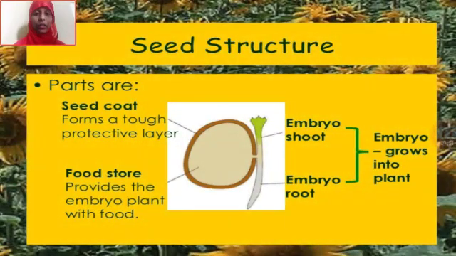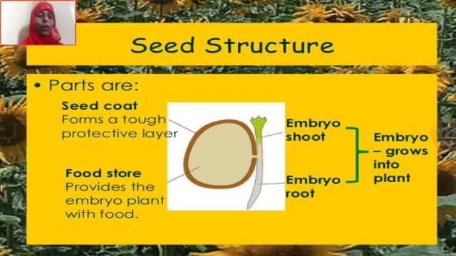We saw these parts of the seed structure. The parts are the seed coat. What is a seed coat? It forms a tough protective layer, and next we have the cotyledons. What does the cotyledon do? It provides the food store. It is the food store of a seed. It provides the embryo plant with food, and once the leaves come out and the baby plant grows, these cotyledons are completely used up. The food storage they have is completely used up, so they dry and fall off the attached leaf.